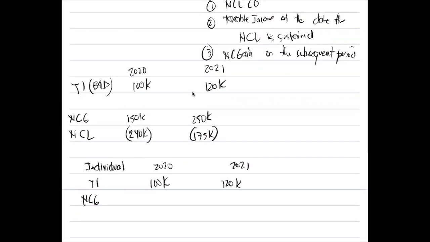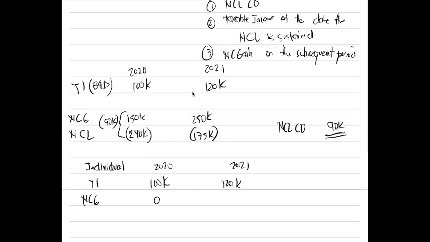Do we have a net capital gain on 2020? No, this is a loss of 90,000. But since you are an individual, you can carry that over. We call that your net capital loss carry over. So what is our net capital loss carry over? 90,000. So zero yan. Okay, next.